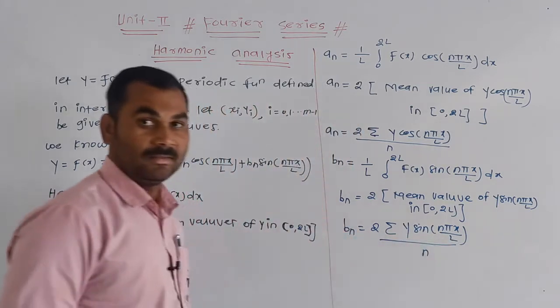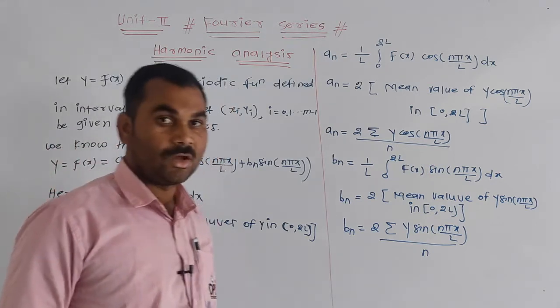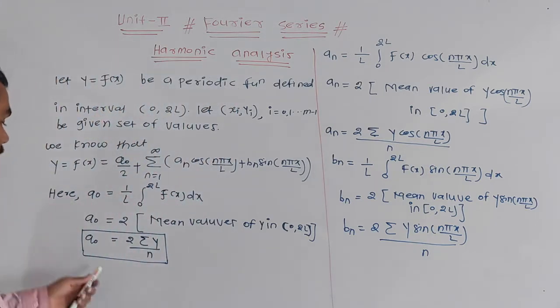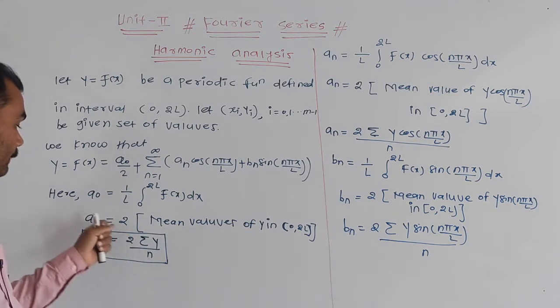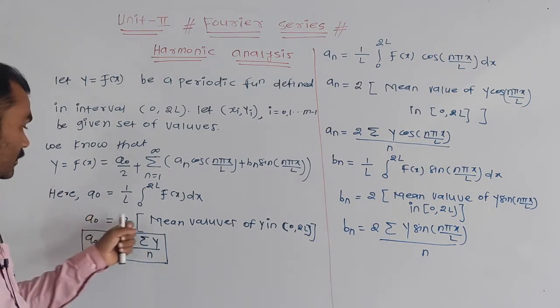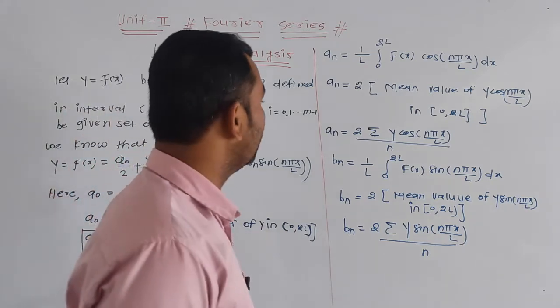These formulas are important for solving the questions of harmonic analysis. This is the value of a0: 2 times summation of y divided by n, or a0 is equal to 2 times the mean value of y in 0 to 2L in the given interval.